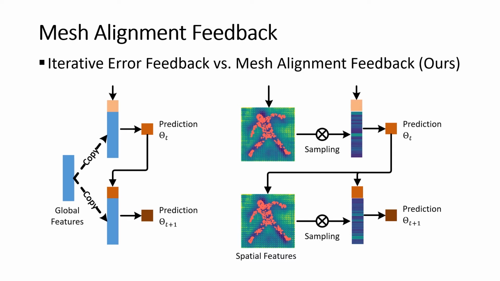The central idea of PyMAF is to correct parametric deviations explicitly based on the alignment status. Mesh-aligned evidence will be extracted from spatial features according to the reprojection of the estimated mesh, and then will be fed back to regressors for parameter updates. As illustrated in the figures, compared to the commonly used iterative error feedback, the mesh-aligned feedback can take advantage of more fine-grained and position-sensitive evidence for parameter correction.